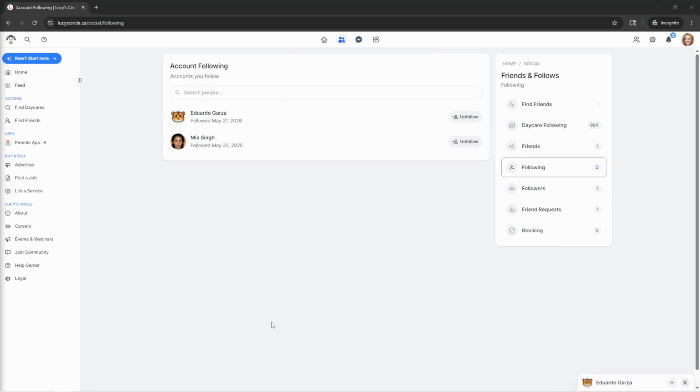While this is a relatively new feature, the vision of Lucy Circle is to provide a social network so that all parents and caregivers can have a single place where they can interact together. So the combination of the friends, following, and chats feature will hopefully allow us to accomplish this over the long term. Please check it out and let us know what you think.